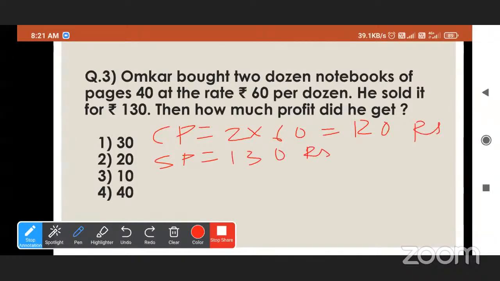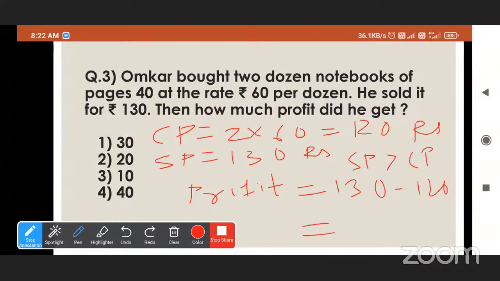And selling price is here given 130 rupees. So here selling price is higher than cost price. So what he gets must be profit. So profit is equal to selling price minus cost price. So that is 10. So which one is the correct option? Third. Yes. Okay, good.